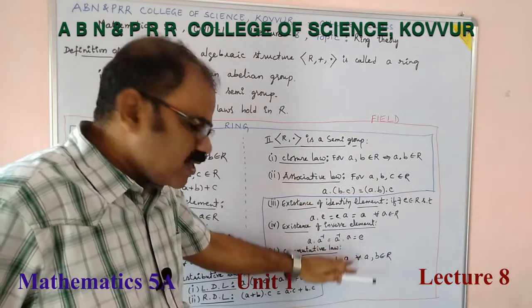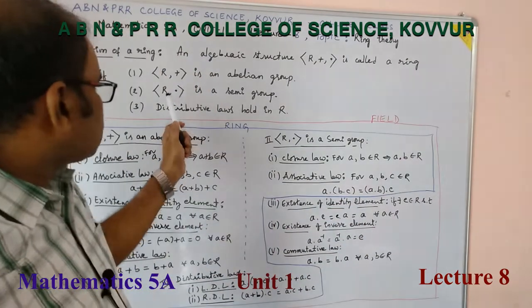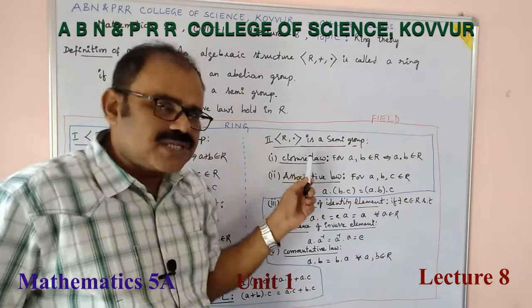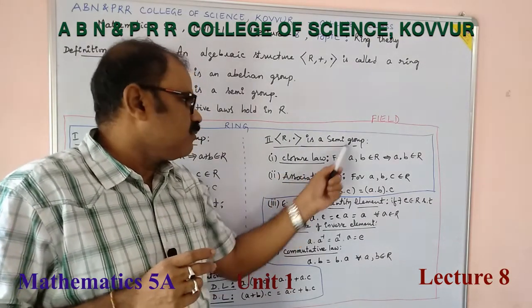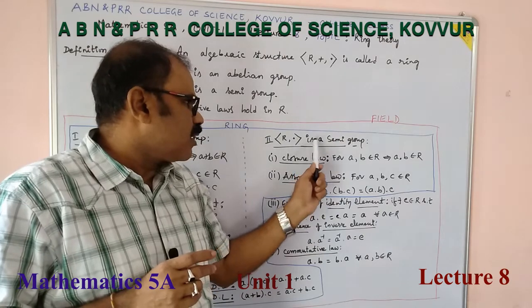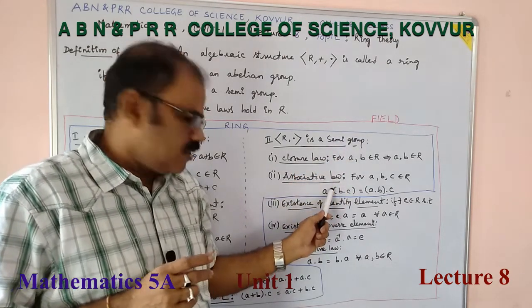For a while, let us forget the remaining axioms. For a semi-group, only two axioms are required, closure law and associative law. With respect to multiplication, it should be a semi-group, this is enough.